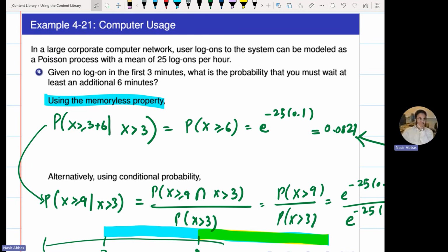When you are sitting in the office, people are enthusiastic in the morning. The rate of login is higher in the morning. Then as you go along in the evening, the rate of login goes down, right? So this rate is usually changing. Exponential distribution does not have the capacity to accommodate the rate of logins changing through time, because it has only one parameter and it has a fixed rate of occurrence. Lambda is fixed. So it does not have the capacity to model those real life engineering problems where the rate of occurrence is changing, either increasing or decreasing.